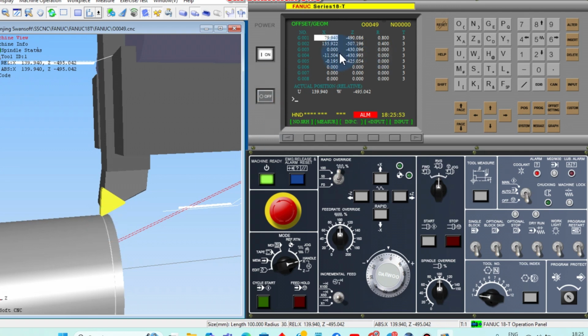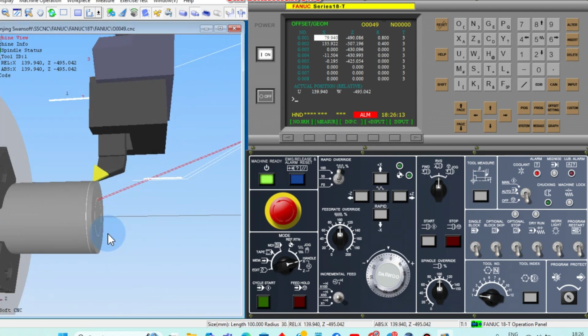That's all, the value is inputted. After touching, type X60, and if you see here, measure is there. Click measure. That's all, we get the center point.